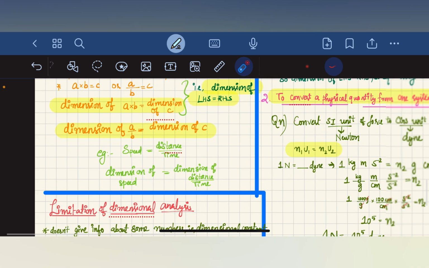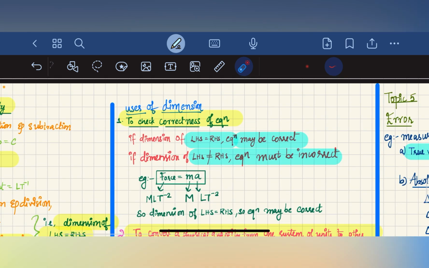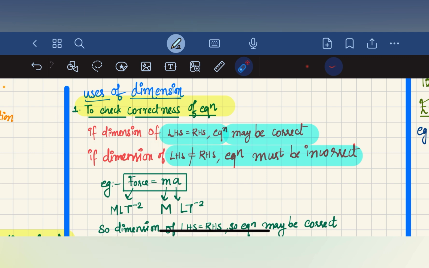Okay, and then the next one is uses of dimension. The first use is to check the correctness of an equation. If an equation is correct or wrong, we have to check that using dimensions. If the dimension of LHS is equal to RHS, the equation may be correct. If the dimension of LHS is not equal to RHS, then the equation must be incorrect.